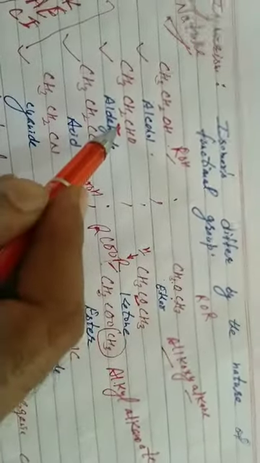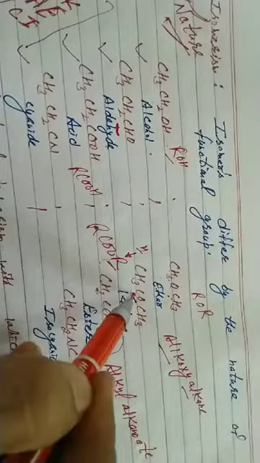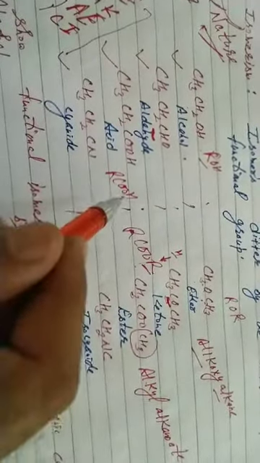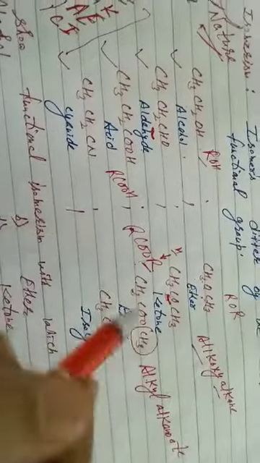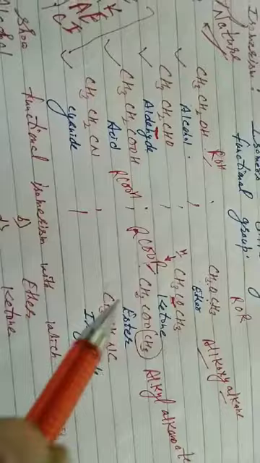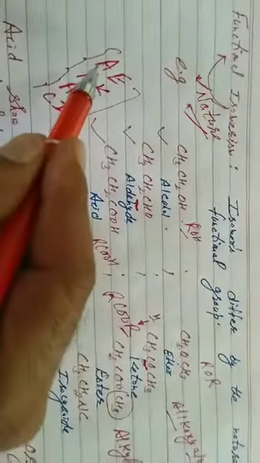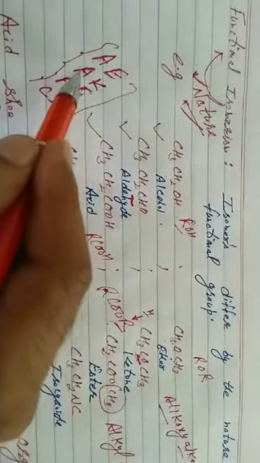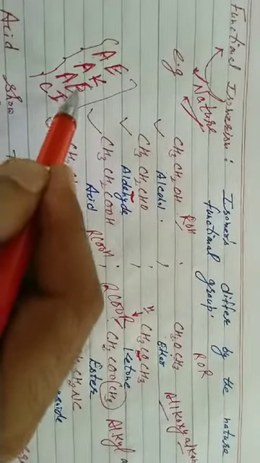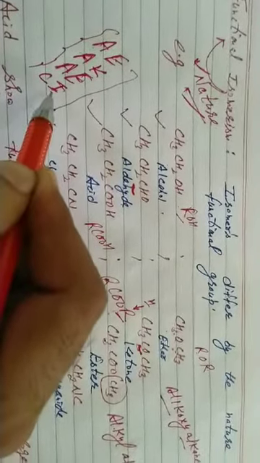Aldehyde CHO is at terminal position and ketone carbonyl group is at non-terminal position. Acids and esters, RCOOH acid, RCOOR ester, they are again functional isomers. Cyanides and isocyanides. Please remember these four pairs. Acids with esters, aldehyde with ketone, alcohol with ethers, cyanide with isocyanide.